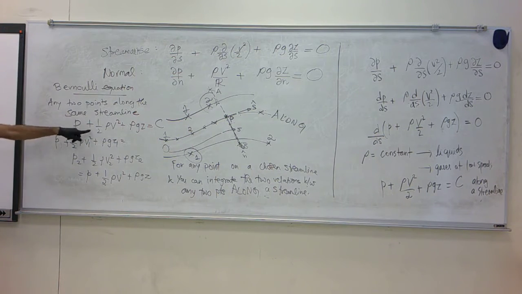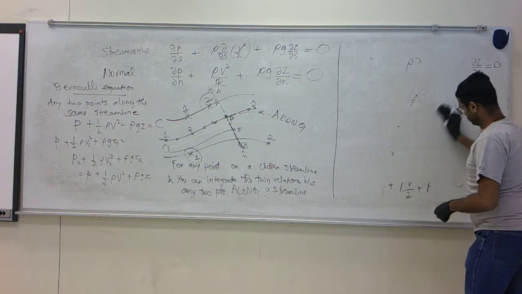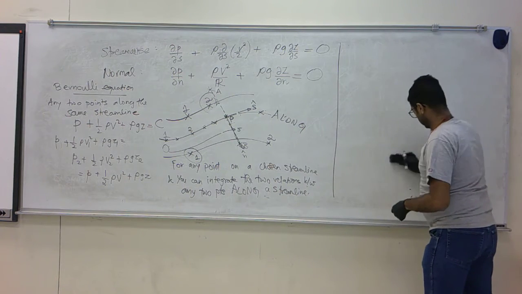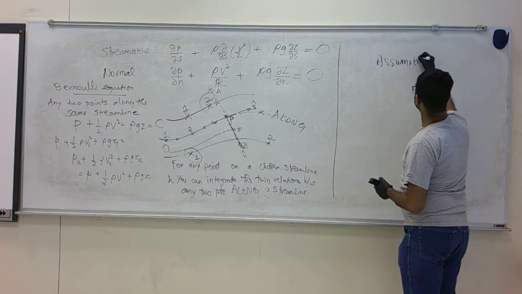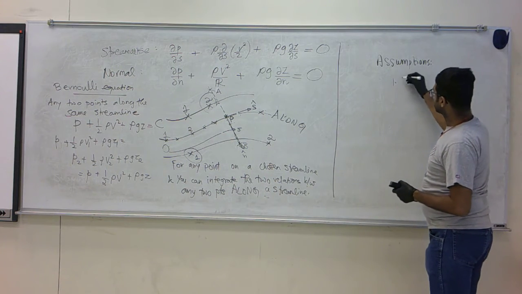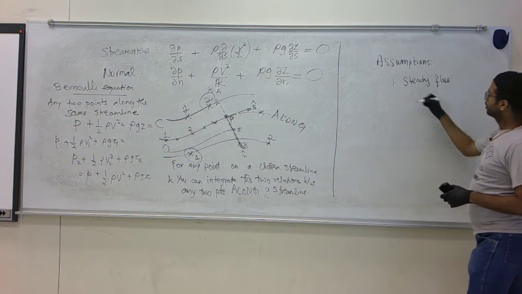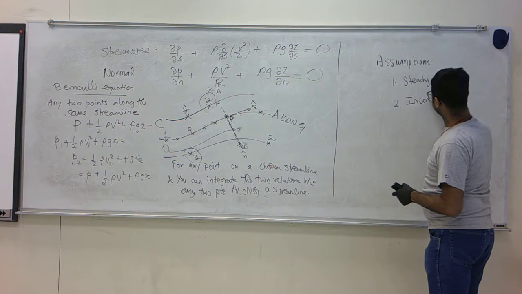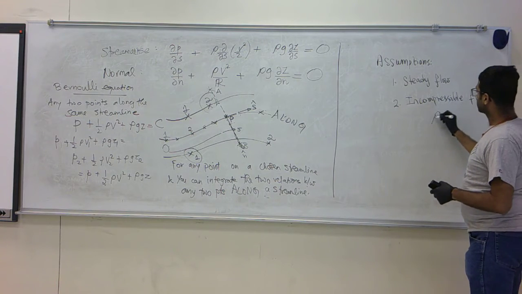It says pressure plus half rho V squared plus rho Gz is a constant, and there are assumptions that go with this equation, which is very important to know, because if you are going to use this equation, you should make sure these assumptions are met. First of all, we assume explicitly that this is a steady flow, there are no unsteady effects, and that this is an incompressible flow wherein density is a constant.